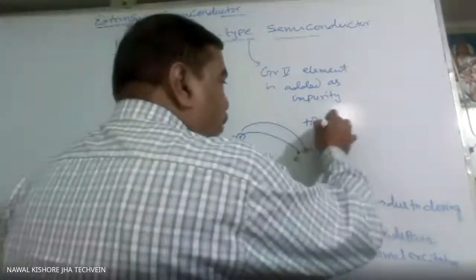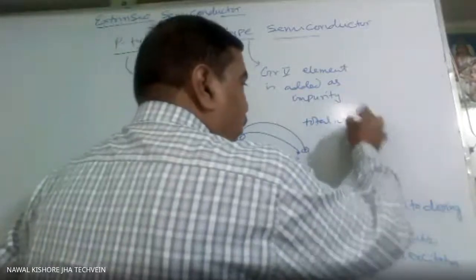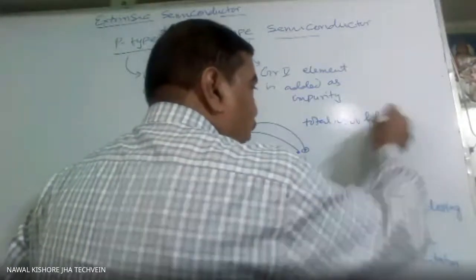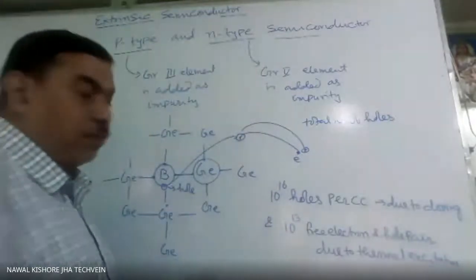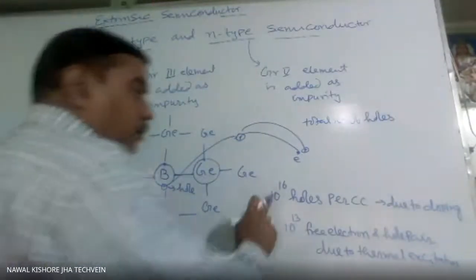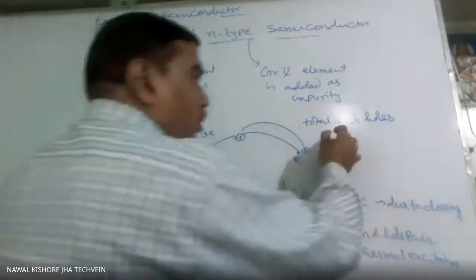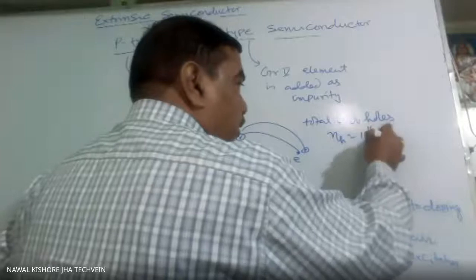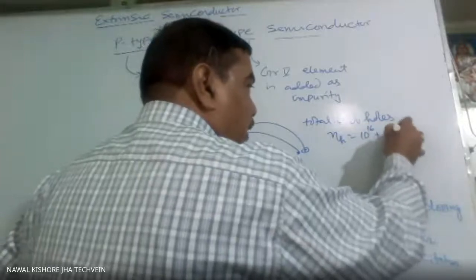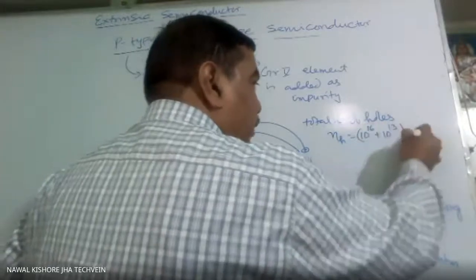Total number of holes in germanium is around 10¹³, whereas in silicon it is about 10¹⁰. So this will vary. So this NH will be 10¹⁶ plus 10¹³ per cc.